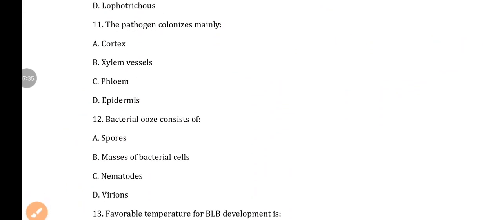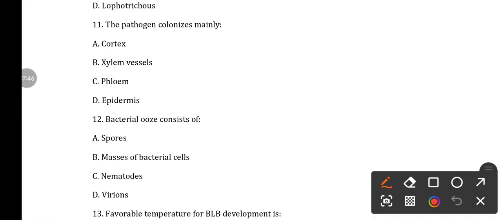Next, question number 11. The pathogen colonizes mainly. So option A cortex, option B xylem vessel, option C phloem, and option D epidermis. So here the answer is xylem vessel. Generally, we think that systemic disease means the pathogen will be restricted to the phloem tissue, but here the pathogen colonizes the xylem vessel. This is a systemic pathogen. Initially it will enter through hydathodes, then it will colonize the xylem, and it will spread systemically throughout the plant, causing the wilting symptom.